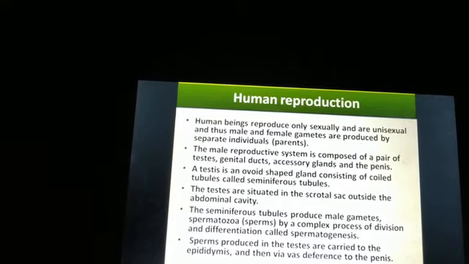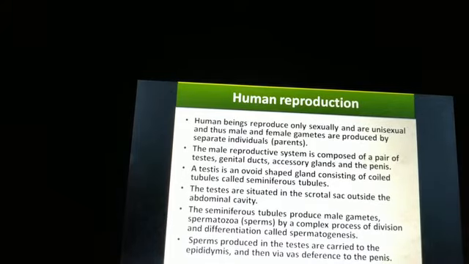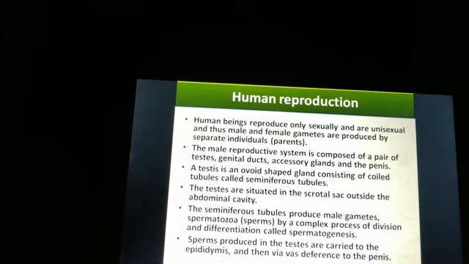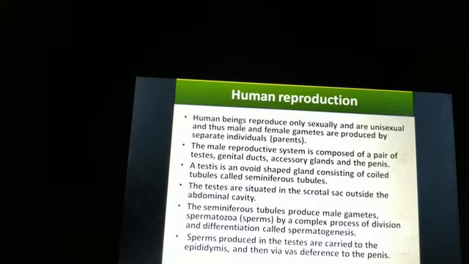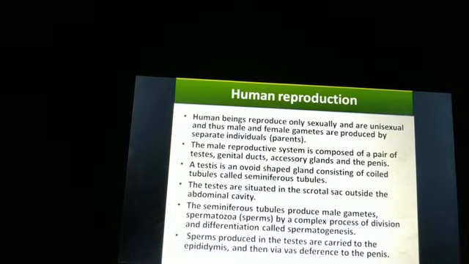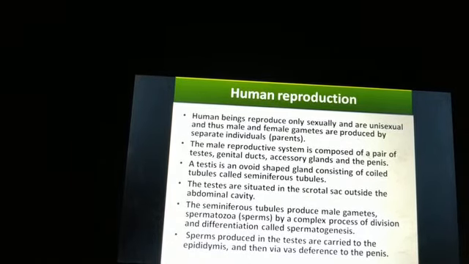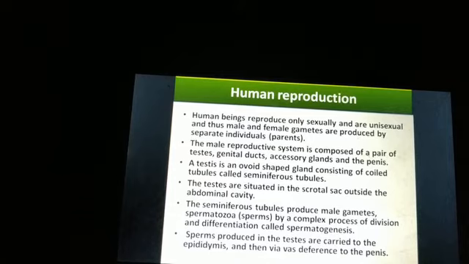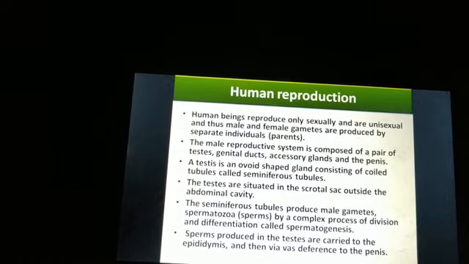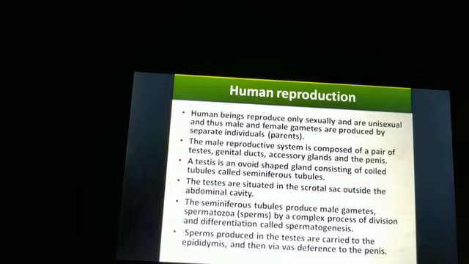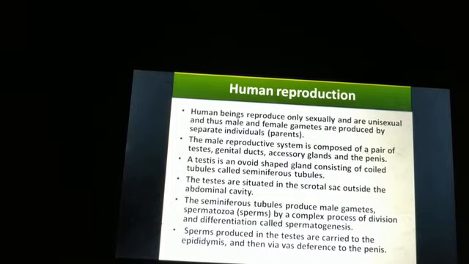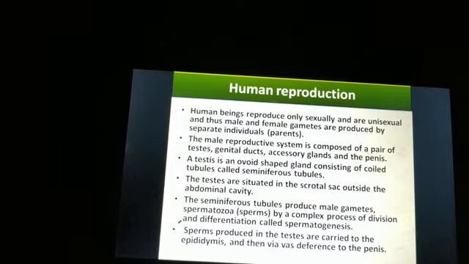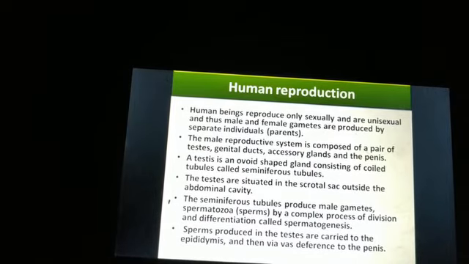Next, the male reproductive system is composed of a pair of testes, genital duct, accessory glands and the penis. So the male reproductive system is composed of a pair of testes, that is 2 testes, genital duct, accessory glands and the penis. The testis is an ovoid shaped gland consisting of coiled tubules called seminiferous tubules. So this testis consists of coiled tubules called seminiferous tubules.